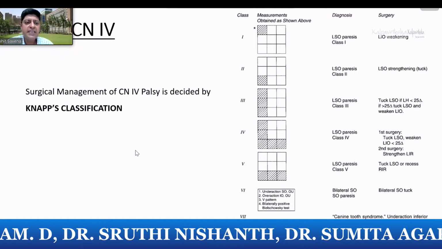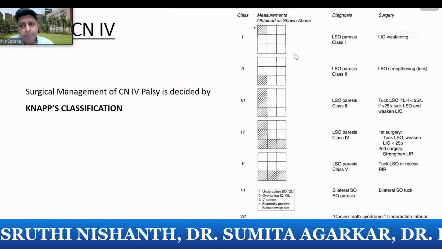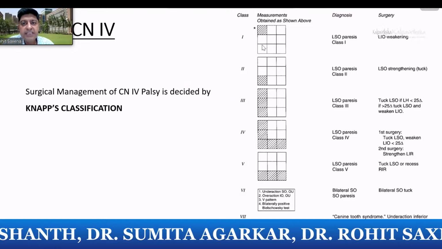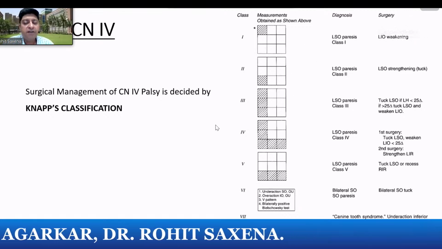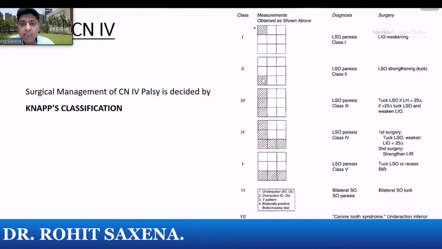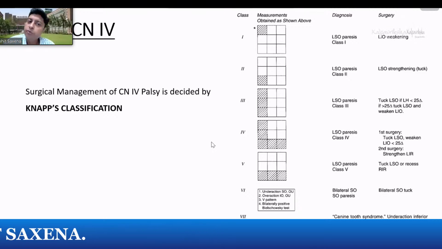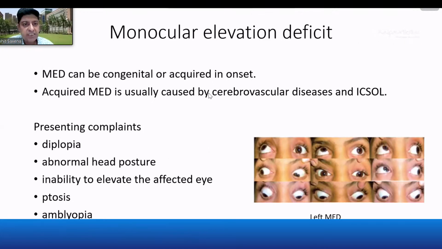For fourth nerve palsy, you can manage based on what you see. So if the inferior obliques are overacting, you would weaken the inferior oblique. If superior oblique is underacting, you may have to strengthen that. If there is a large vertical deviation in primary gaze, you may have to do both. Just a couple of slides on the other ones.